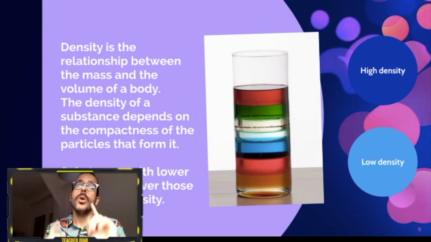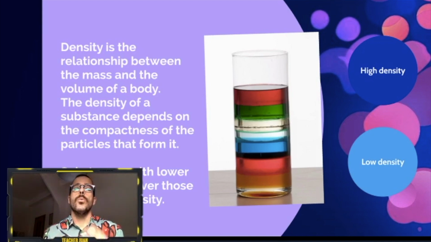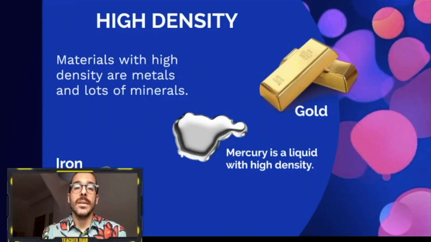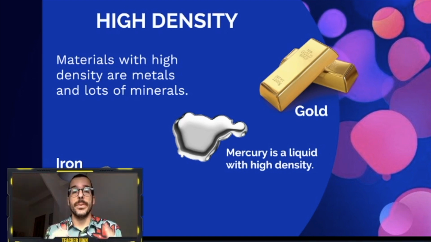We're going to see the materials with high density. Which type of materials can we find in these high density materials? Usually we're going to find metals and lots of minerals, lots of rocks that are usually heavy, and as you know, density is related to mass and volume too. So here you see gold, mercury, that is a liquid but is very dense, and iron. Very heavy materials and very dense too.